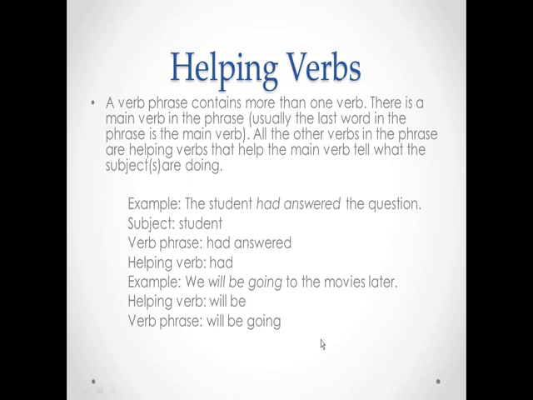You know that student is the subject. The verb phrase is had answered, because had is a verb and answered is a verb. Remember that I said usually the last verb in the phrase is the main verb. So this is just telling us that the student had answered the question.